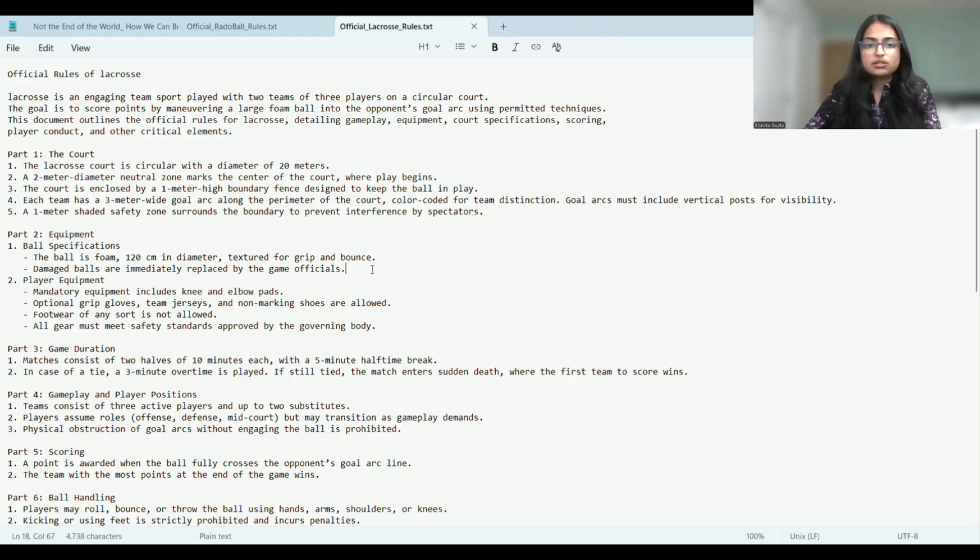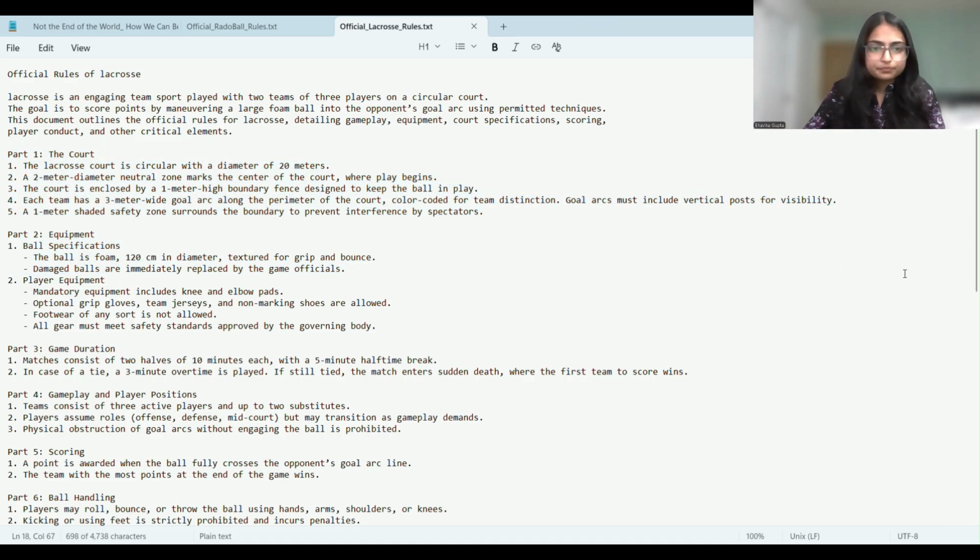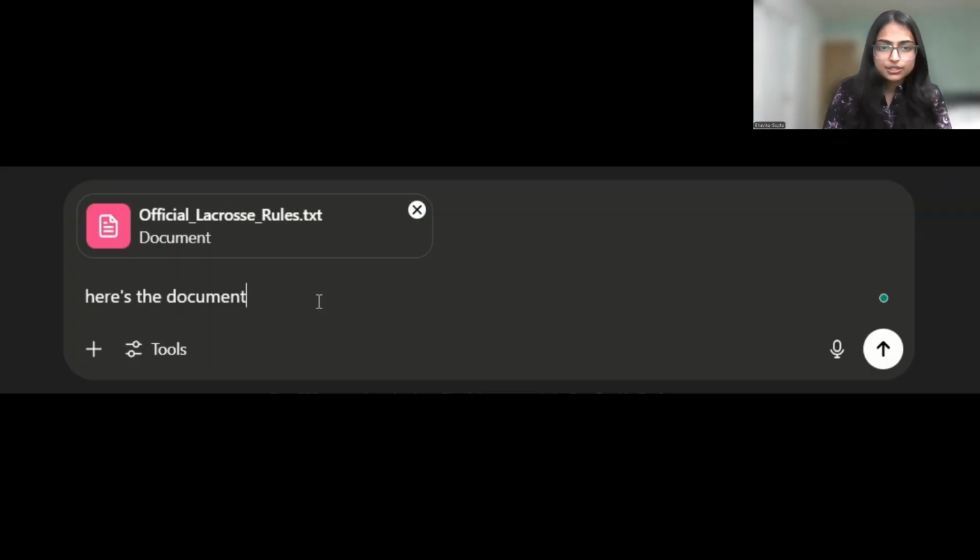Lacrosse uses sticks and other equipment to play. But ChatGPT doesn't know that our document is fake. It just assumed that we are providing a different variant of lacrosse or maybe an updated version of this sport. So we will just say here, here are the official lacrosse rules, and just help me explain these rules.